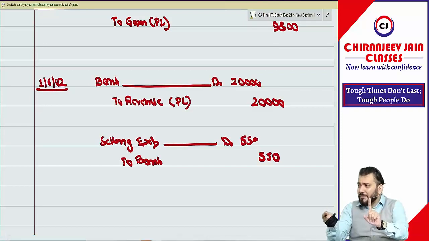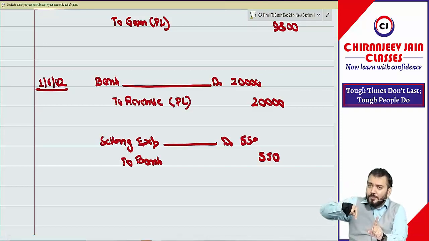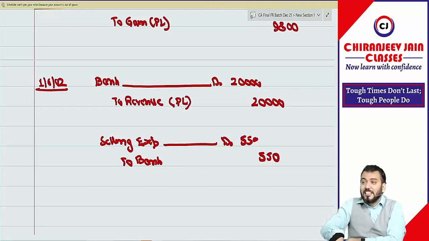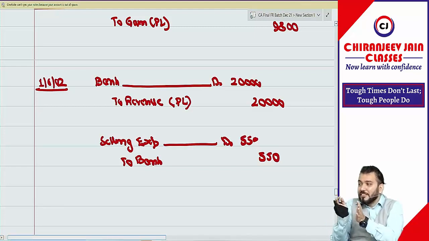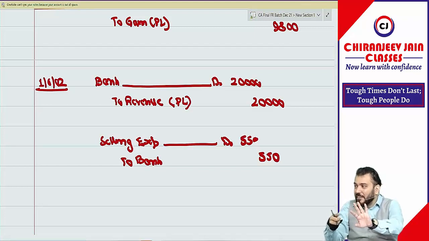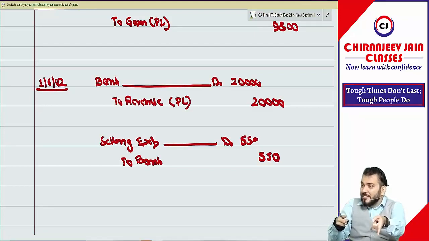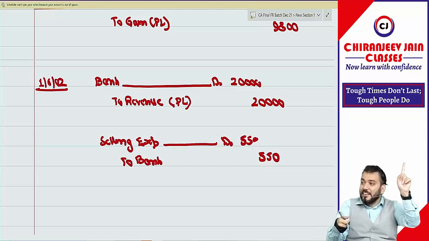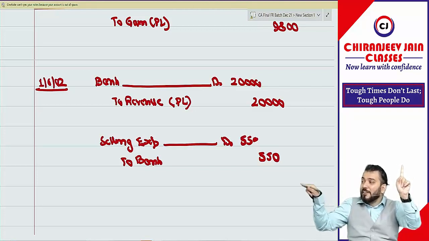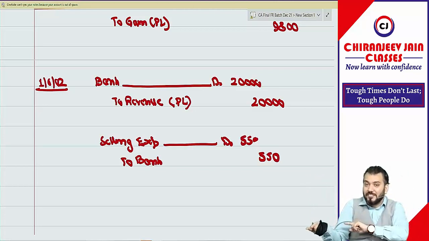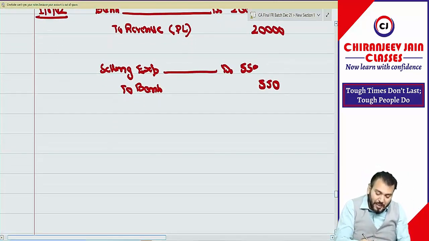And can I say the carrying amount of the cattle sold will now be recognized as an expense? Whatever cattle has been sold should be de-recognized as an expense now. So that will become cost of sales. Same thing we have done for inventory: the carrying amount of inventory will be recognized as an expense when the corresponding revenue is recognized. Correct. Now we'll pass one journal entry.